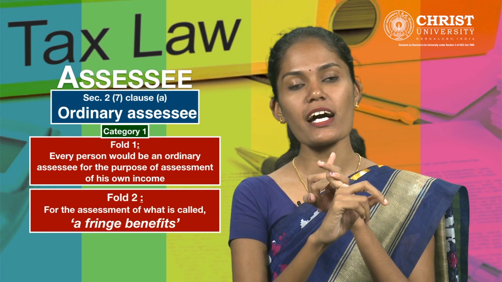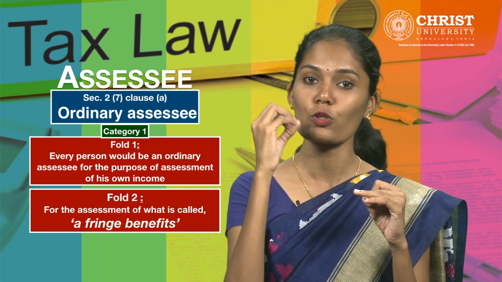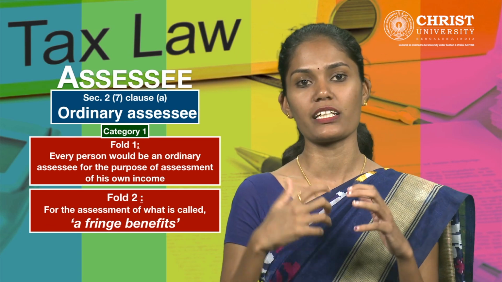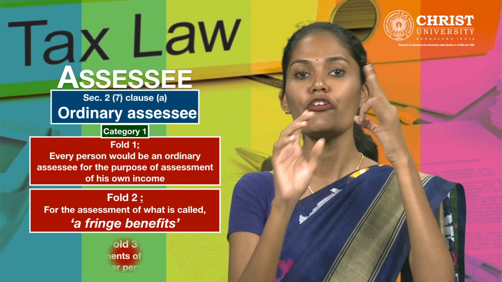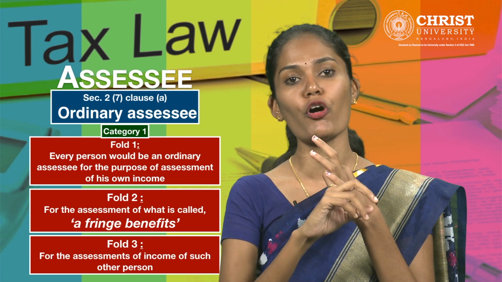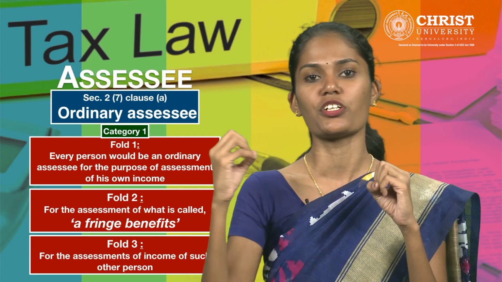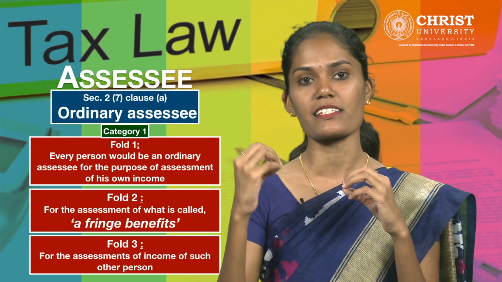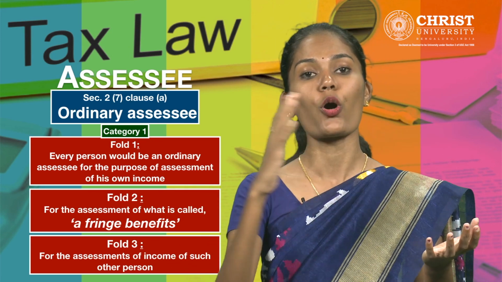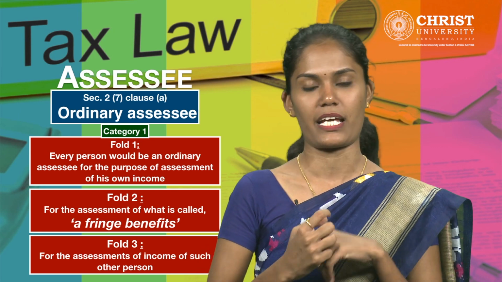Fold 2, for the assessment of what is called fringe benefits. Fringe benefits include those benefits that any person gets in addition to what the income already is. Now fold 3, for the assessment of income of such other person. Now we will have to understand who this such other person is. A classic example of such other person would be transfer of income without the transfer of assets under the ambit of section 60 of Income Tax Act.